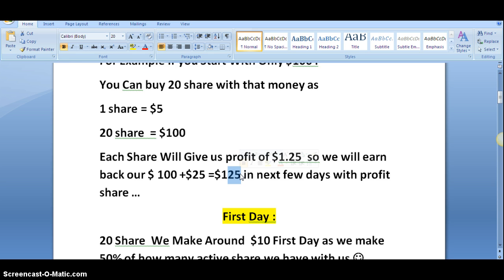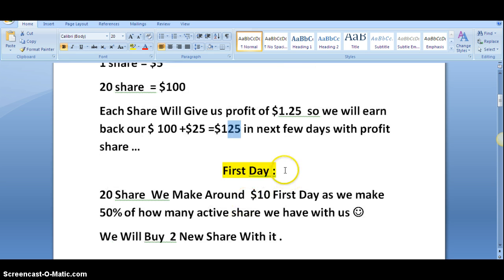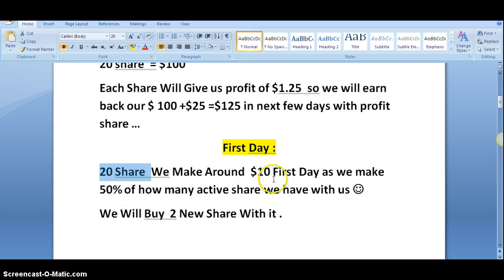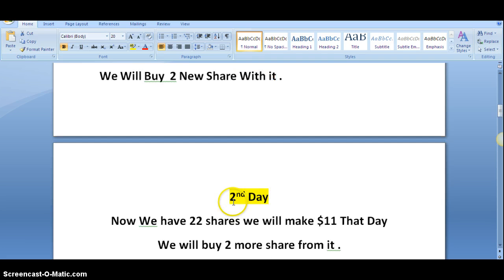But if you follow my strategy, that is, if we start on the first day with 20 shares, we will make around $10 of earning on the first day, as we make 50% profit of how many shares we have. We have 20 shares, so we will be making $10 a day. That is all an approximate figure. So with the $10 that we have earned on the first day, we will buy 2 more shares. So on the second day we will have 22 shares.